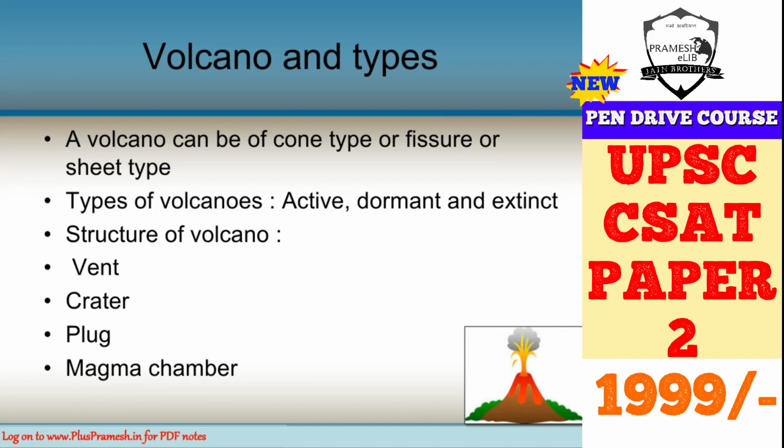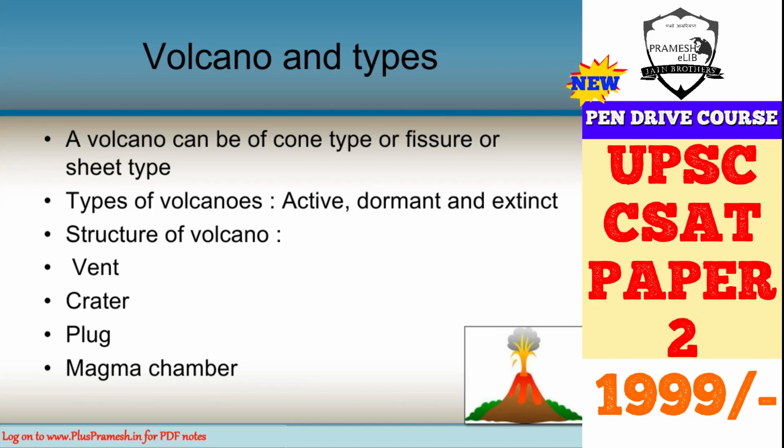It erupts once in, say, 20 years, once in 50 years. Extinct means you are now sure that volcanic eruption is most probably not going to take place. The probability is 99% that there won't be any volcanic activity or any volcanic material coming from this type of volcano. That would be an extinct volcano. So these are the various types of volcanoes.